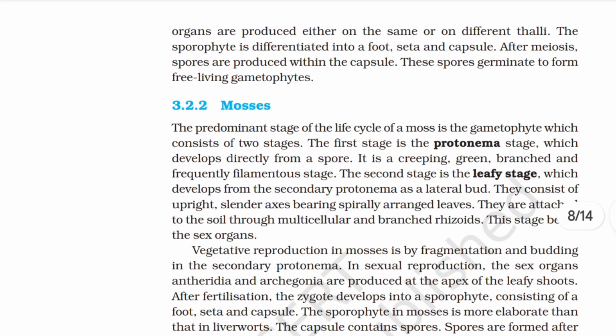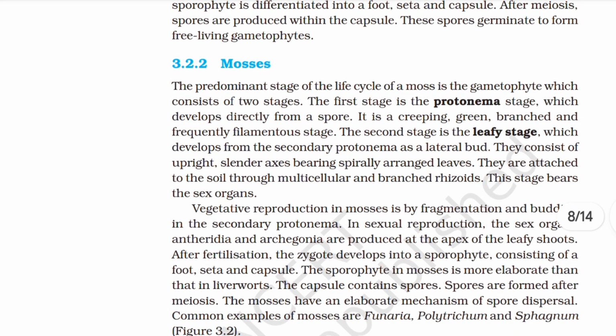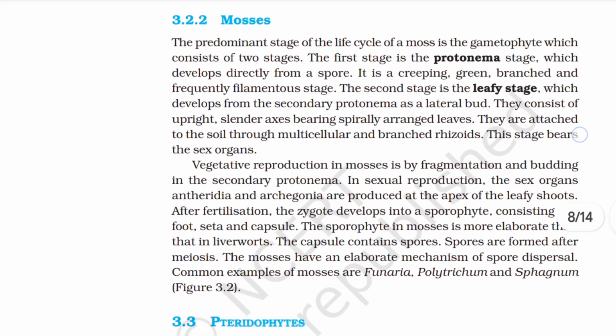3.2.2 Mosses. The predominant stage of the life cycle of a moss is the gametophyte, which consists of two stages. The first stage is protonema stage, which develops directly from a spore. It is a creeping, green, branched, and frequently filamentous stage. The second stage is the leafy stage, which develops from the secondary protonema as a lateral bud. They consist of upright, slender axes bearing spirally arranged leaves. They are attached to the soil through multicellular and branched rhizoids. This stage bears the sex organs.